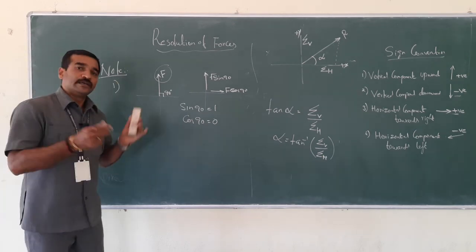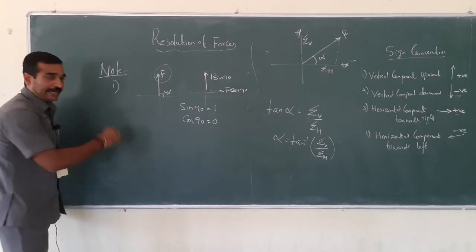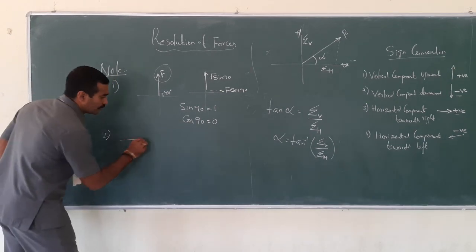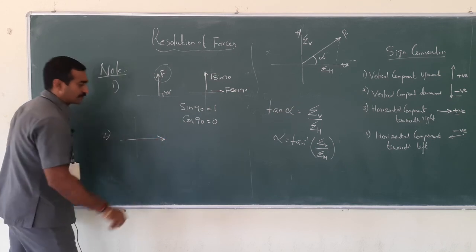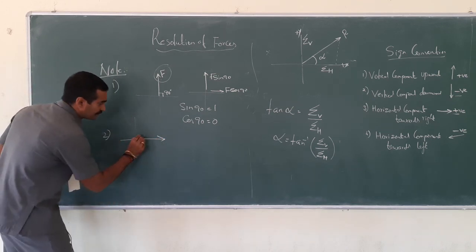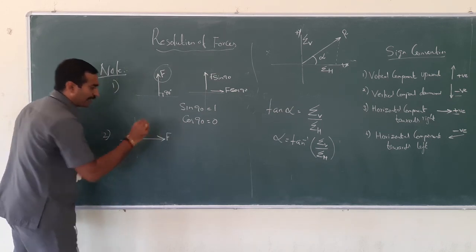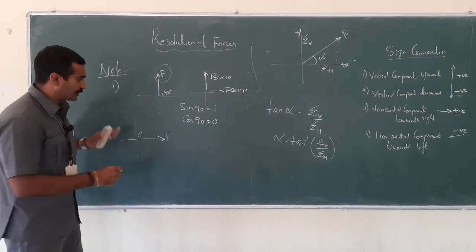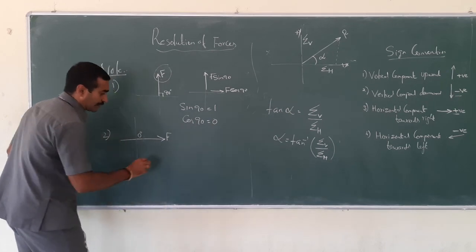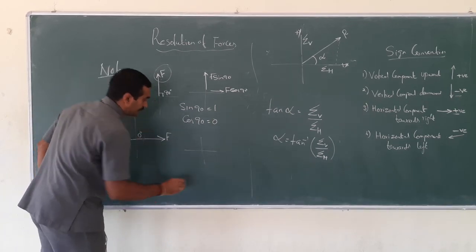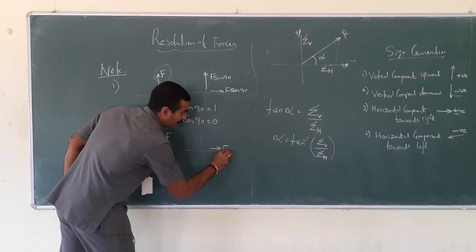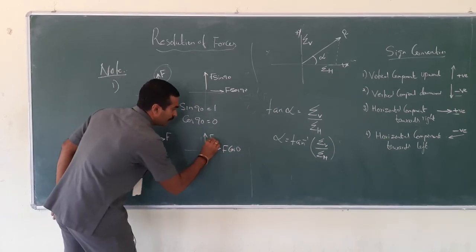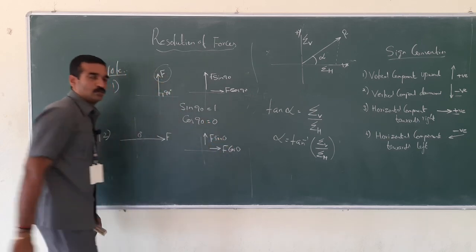Right? So suppose, like a second case, the force is acting horizontally, that is with 0 degree, of magnitude F, assume. Let me just consider this diagram: F cos 0 and F sin 0.